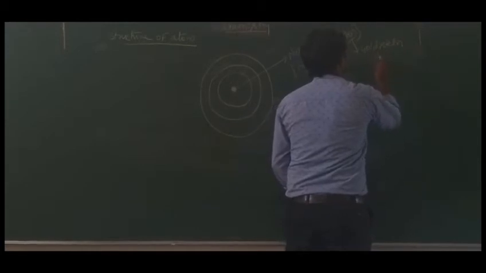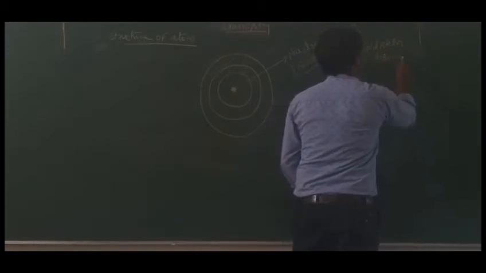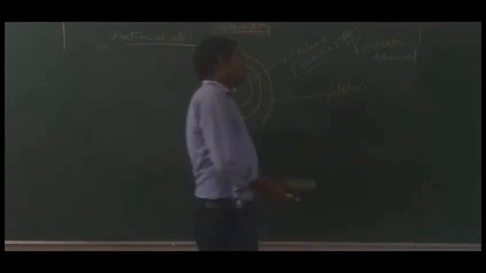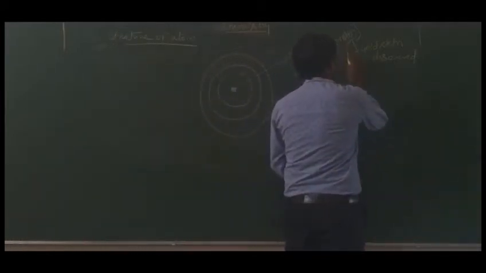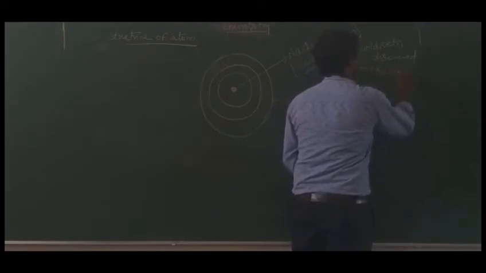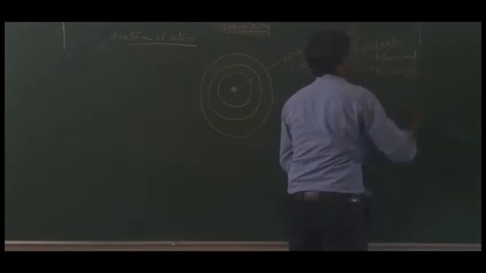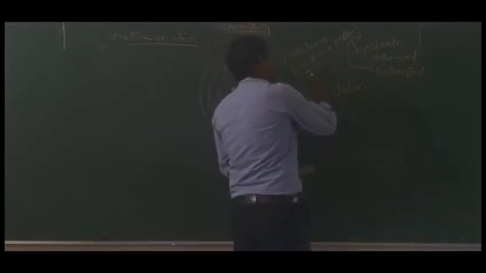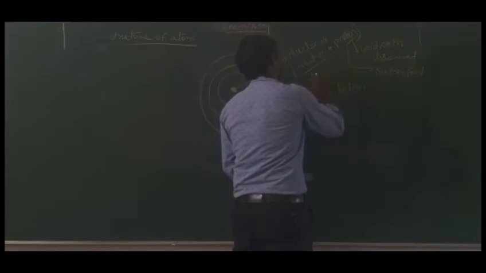And who proposed the name proton? Rutherford proposed the name proton. And neutron was discovered by James Chadwick.